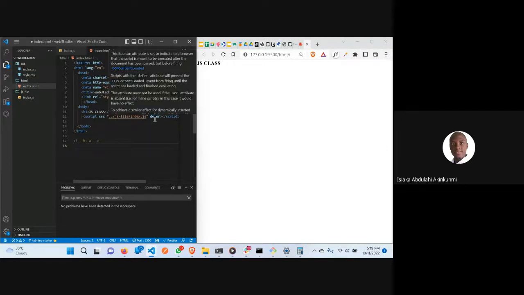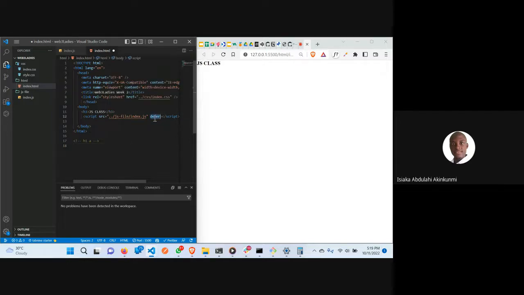The Boolean attribute is set to indicate to a browser that the script is meant to be executed after the document has been parsed. So it is when your document, the body, has been parsed and successfully loaded, that is when you should load this script. But if I put it at the end of the body, I don't need defer. If I put it in the head, I will put a defer. So this is how I have my script tag here.